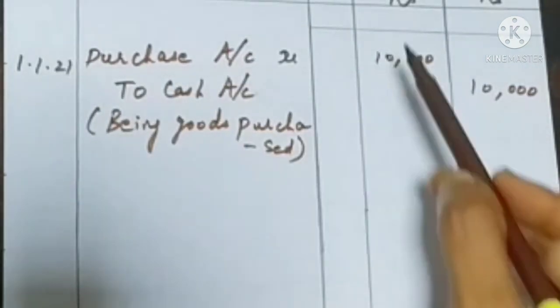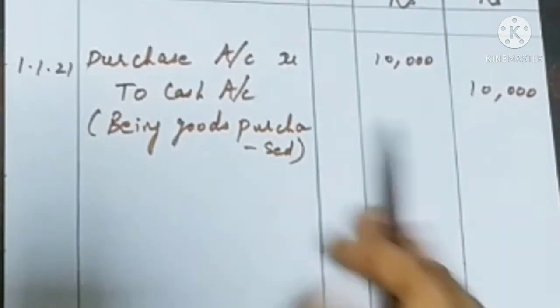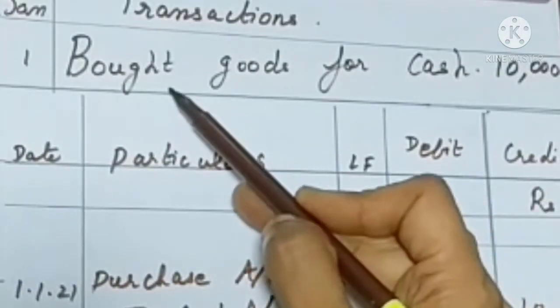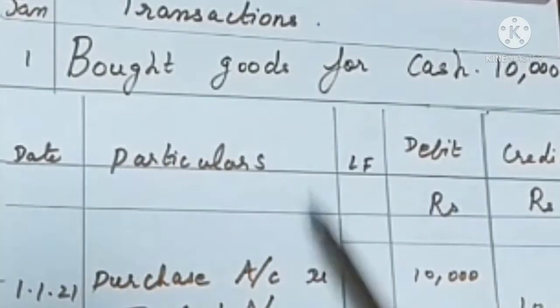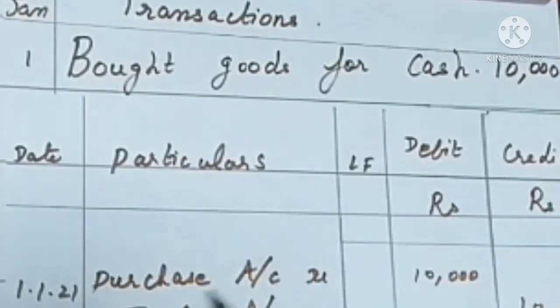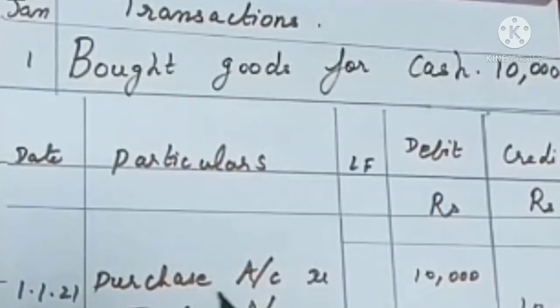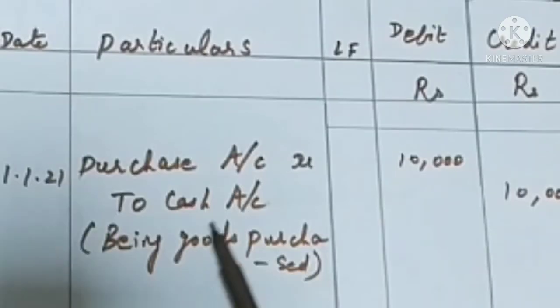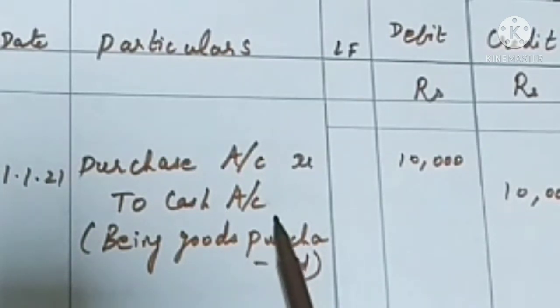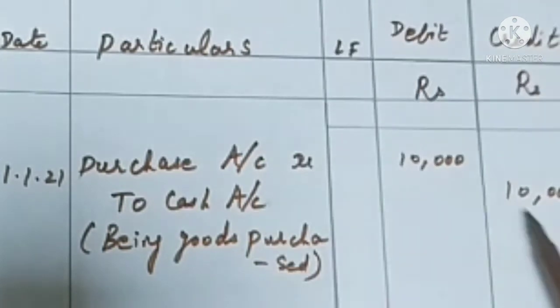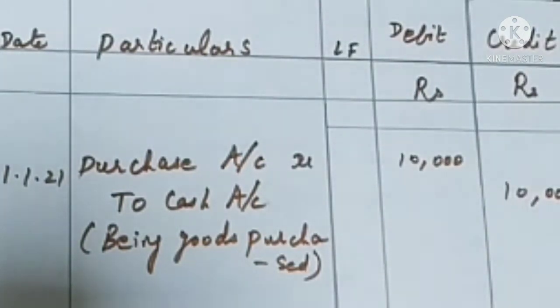Now, again I repeat. In brought goods for cash, purchase is an expense. So we are debiting purchase account as per the nominal account rule. Debit all expenses and losses. And what is going out of the business when you make purchases? Cash is going out. That's why we have credited cash as per the real account rule. Credit what goes out.